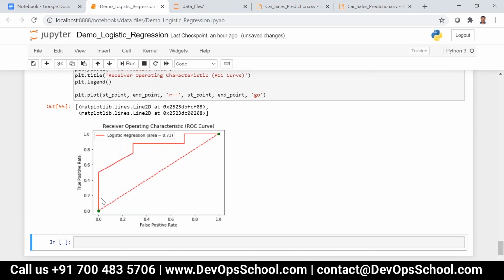Okay, so this is how you can see. Till this point it was something like towards 0, and then from here it is towards 1 actually. Okay, guys, so this is how you can plot the ROC curve.